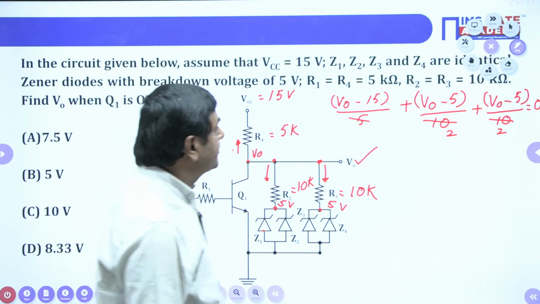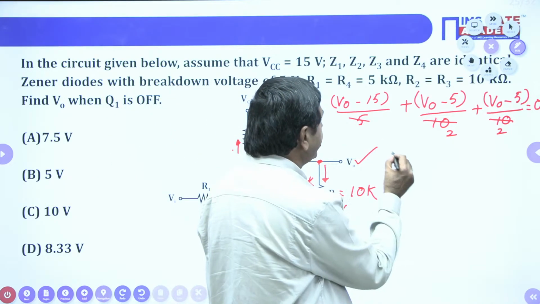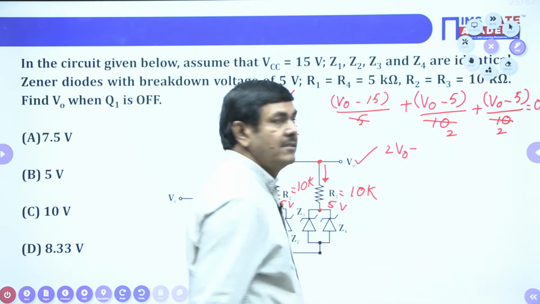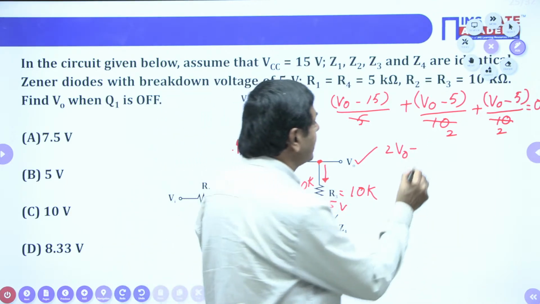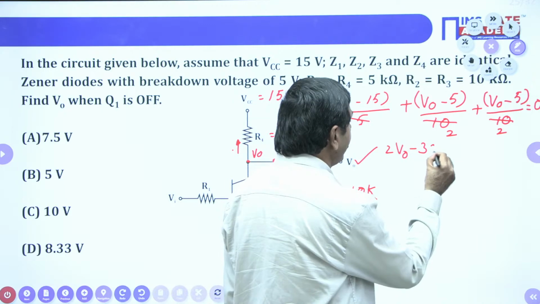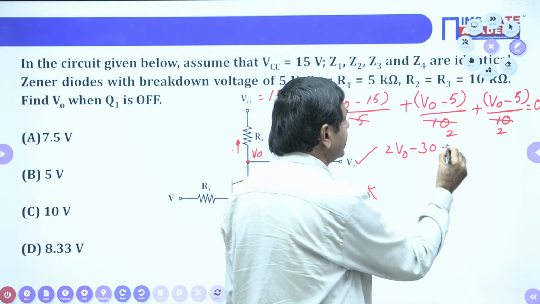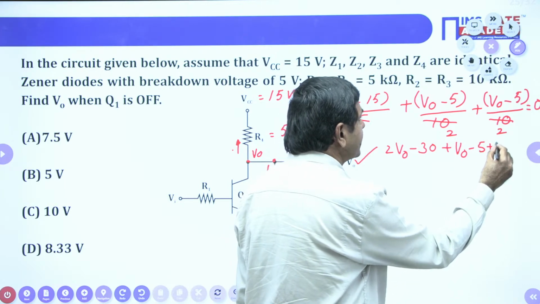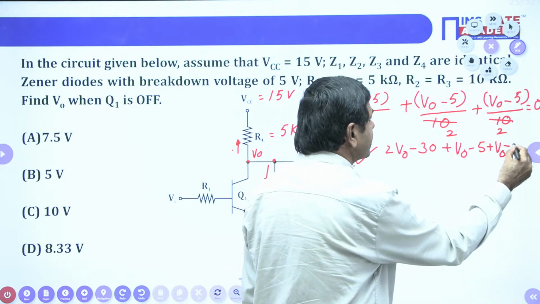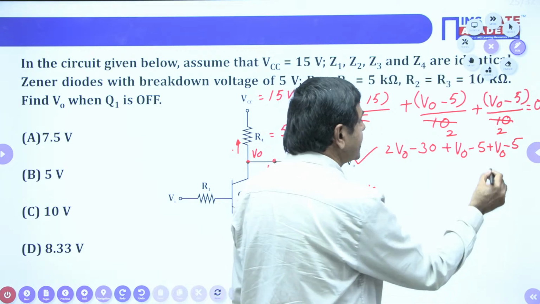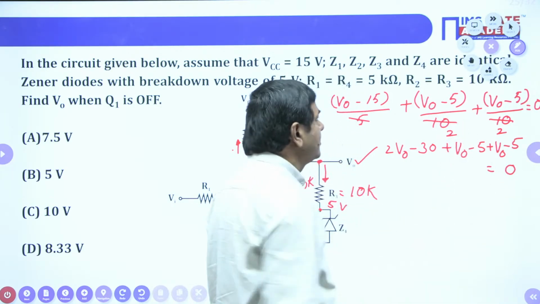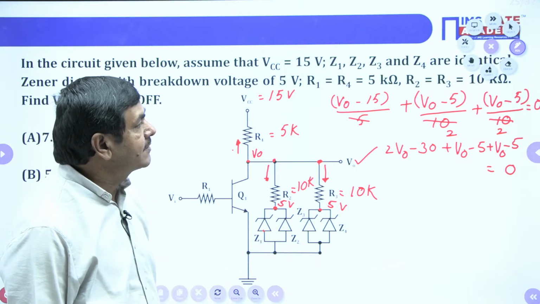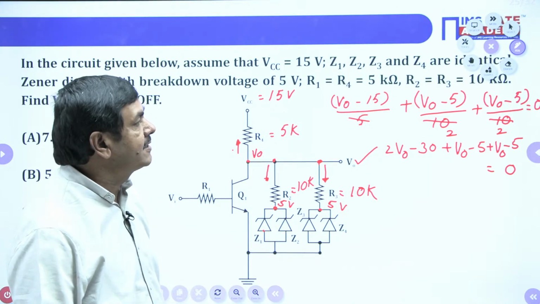I can take the LCM here. 2 is the LCM, so 2 V naught minus 2 into 15, which is 30, plus V naught minus 5 plus V naught minus 5, equal to 0.